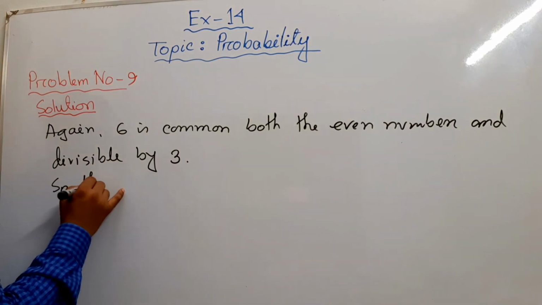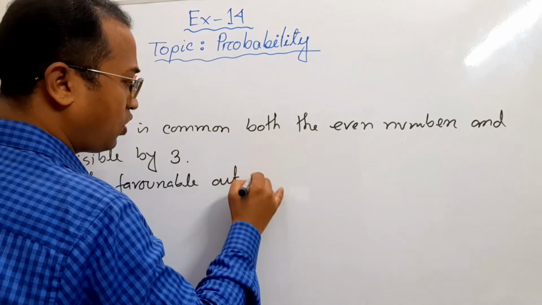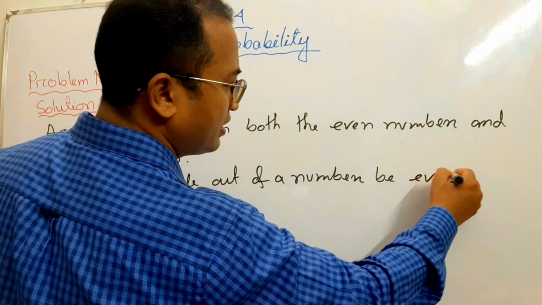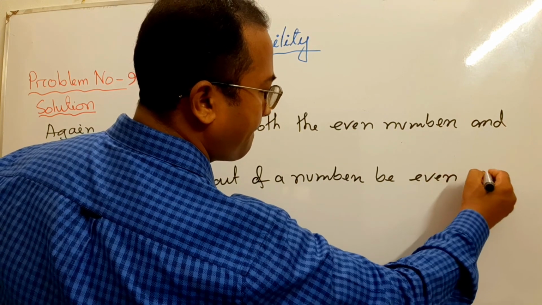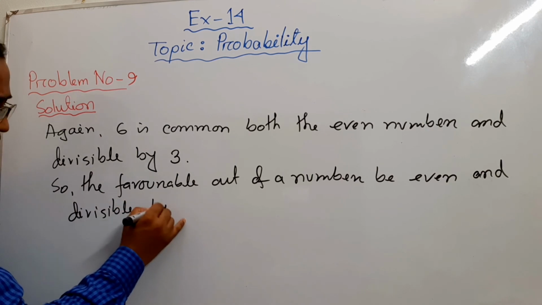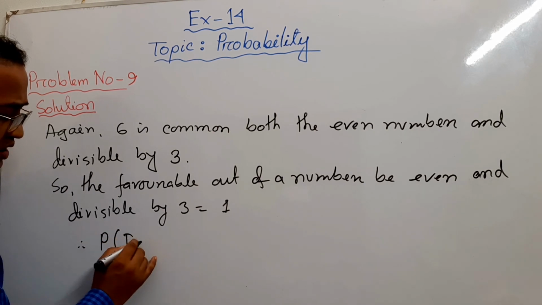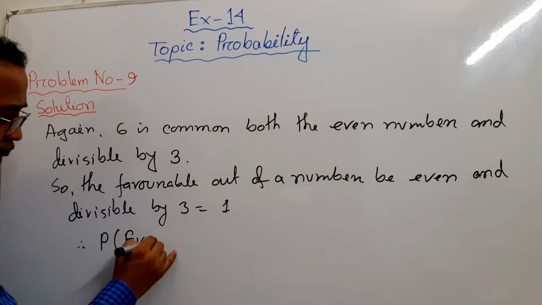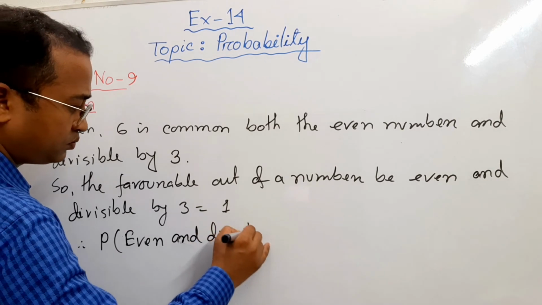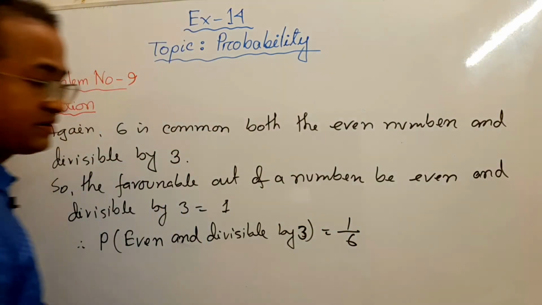So the favorable outcome of a number being even and divisible by 3 is equal to 1. Therefore, the probability to be even and divisible by 3 is equal to 1 by 6.